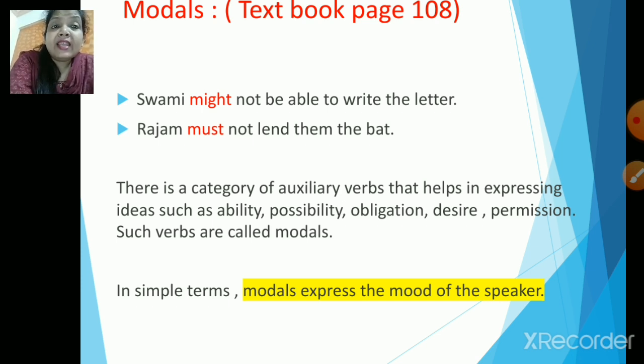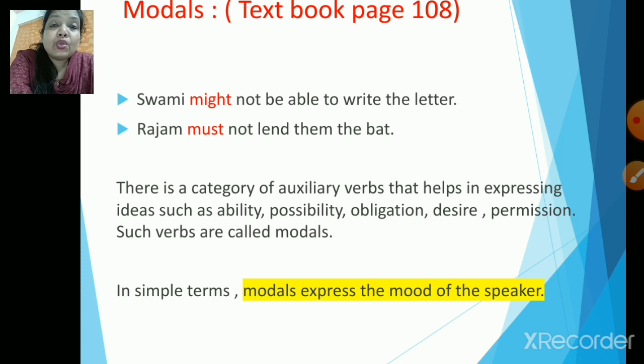Now, there is a category of auxiliary verbs that helps in expressing ideas. When you want to express ideas such as ability, possibility, obligation, desire, or permission, such verbs are basically called modals. In simple terms, children, modals express the mood of the speaker. I repeat, they express the mood of the speaker.